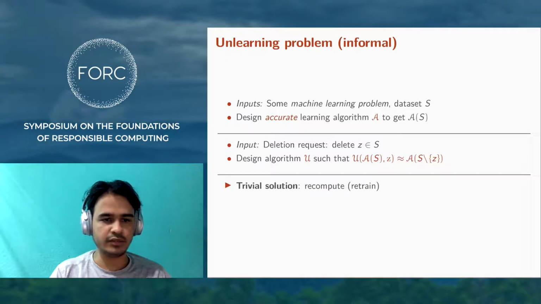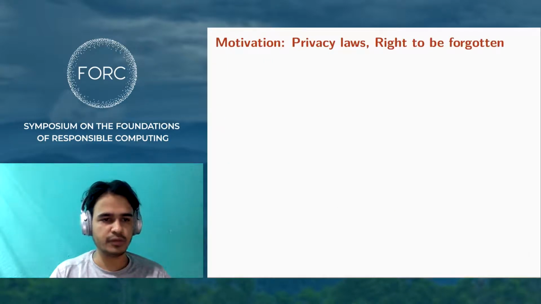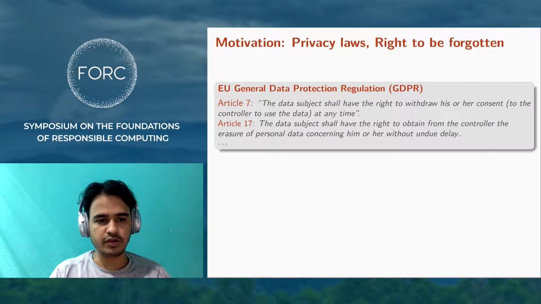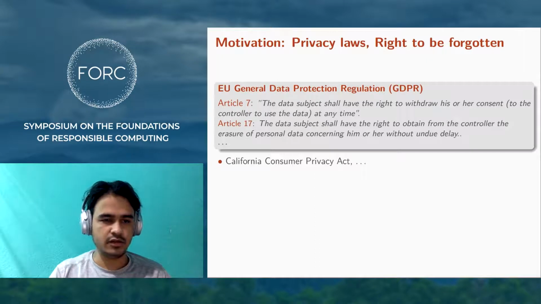Note that there's a trivial solution, which is to recompute, but often this is computationally expensive, and the main objective is to do better. The motivation for this problem is privacy laws. Currently, a lot of services and analysis is user data driven, like recommendation systems. This has resulted in regulatory bodies enacting laws which aim to empower users with more control over their data. In particular, European Union GDPR is one such regulation. The articles shown at a high level say that a user can request to have their data deleted, and there are other such laws.